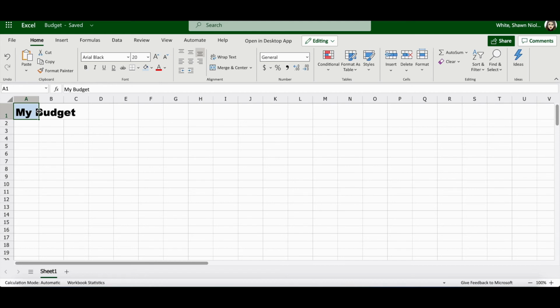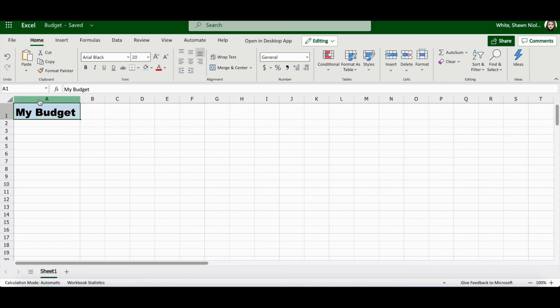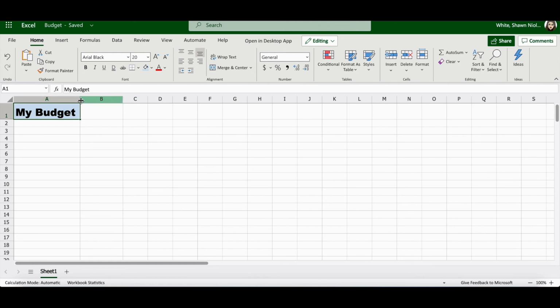There are two ways you can resize your text. When you move your mouse between the column headings, in this case between column heading A and column heading B, it'll become a double-sided arrow. Then you can double click and the columns will automatically resize to fit the text that you have within the cell or columns. You can also click and drag to resize columns. You do not have to double click. It's just a convenient way when you need it to be the exact size or width of your text.